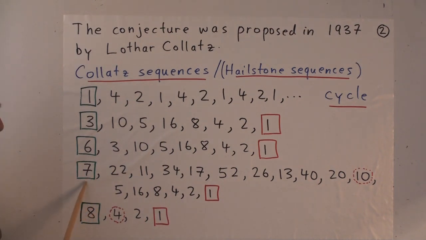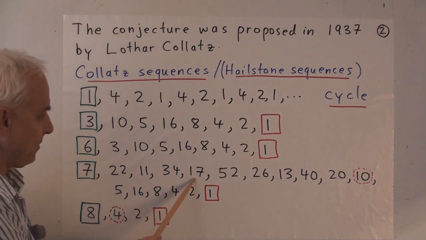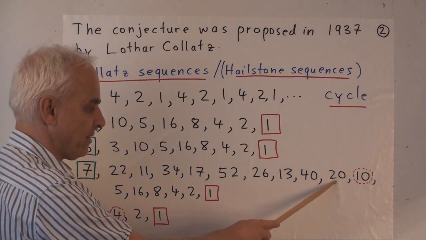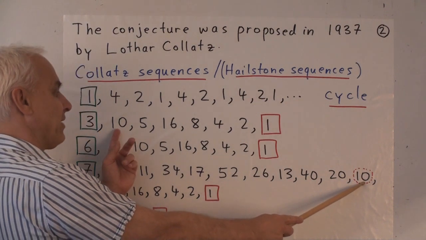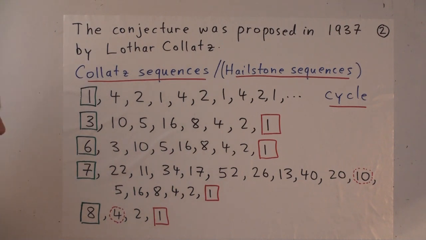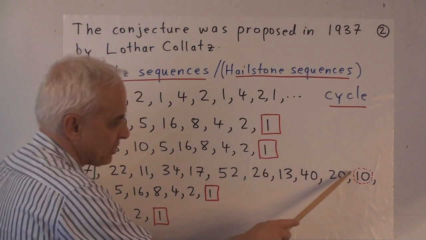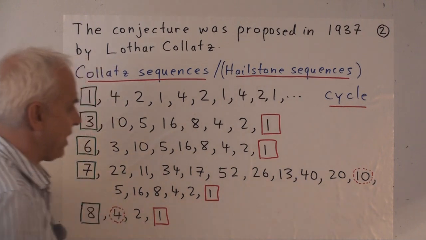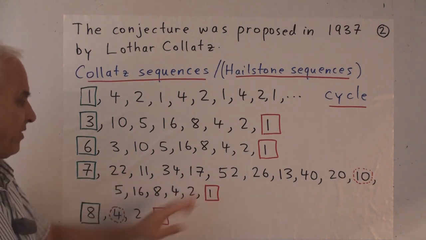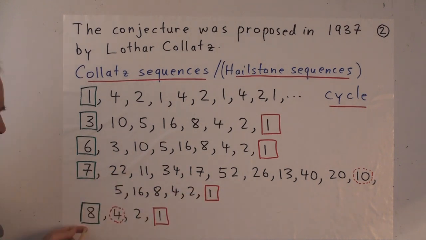With 7, it's a little bit more complicated. We get 22, then 11, 34, 17, 52, 26, 13, 40, 20, and then 10, and then we know that we're back to this sequence here, 5, 16, 8, 4, 2, and 1. So from now on, we might just describe the sequence up to, say, 10, a number that we've already obtained before, and then we can dispense with the rest because we know what already happens. So with 8, the sequence is 4, 2, 1, but we've already seen what happens with the 4.